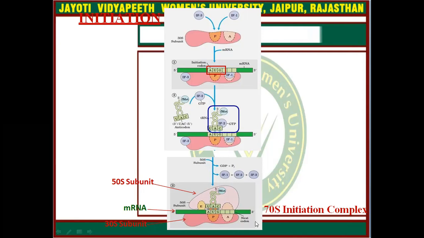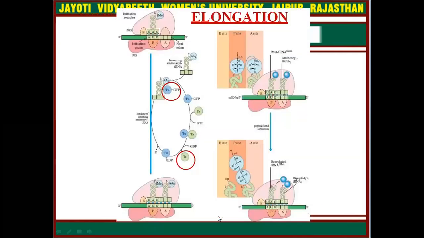This complete complex, having the small subunit, large subunit, messenger RNA, and amino acid tRNA, is known as the 70S initiation complex. Within this complex, the first tRNA along with the amino acid methionine is adjusted in the P site, which is between E and A. Now come to the elongation process.